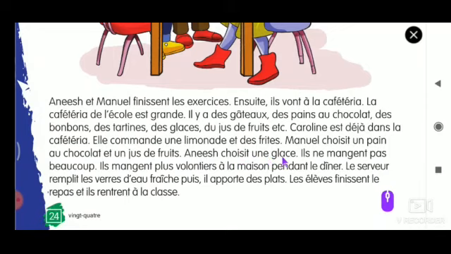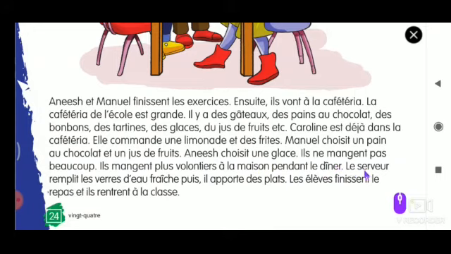Il ne mange pas beaucoup. Il mange plus volontiers à la maison pendant le dîner.